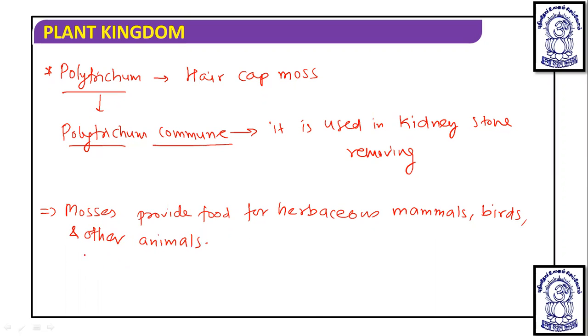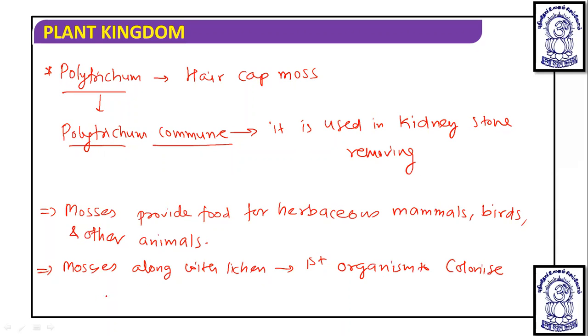Apart from this, it is known that mosses along with lichen, means after lichen, are the first organisms to colonize rock. Hence, they are of great economic importance.